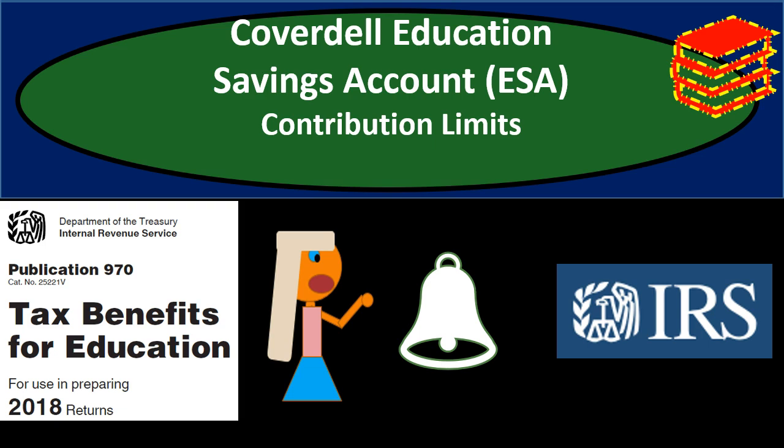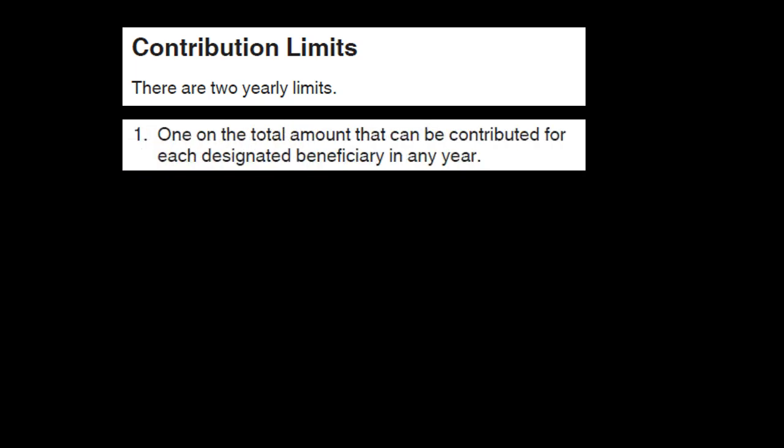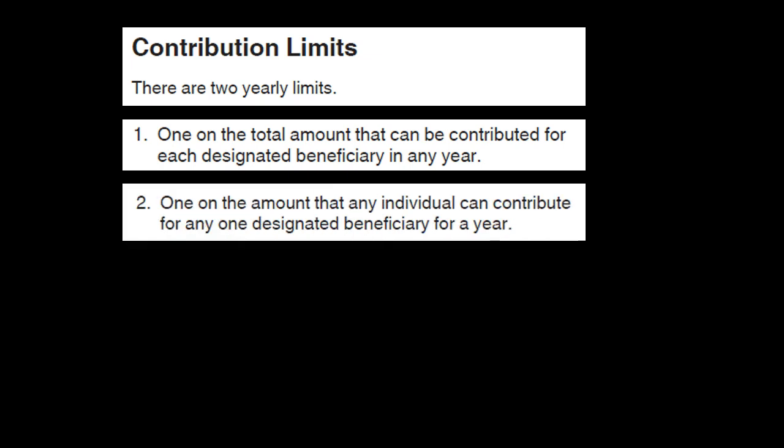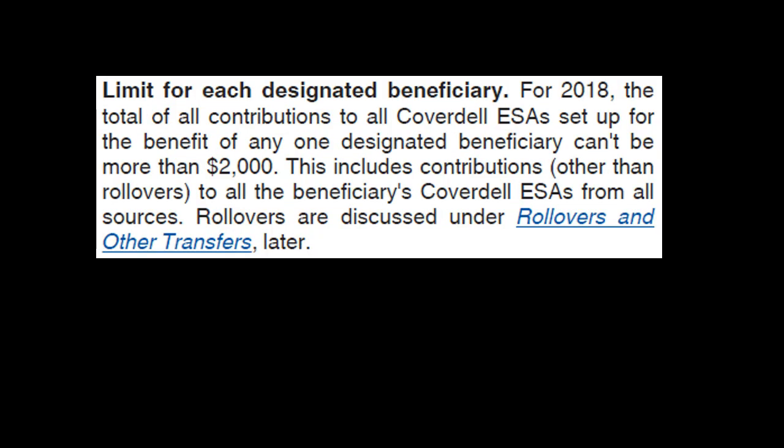In this presentation, we will take a look at contribution limits related to Coverdell Education Savings Accounts, ESA. This information can be found in Publication 970. Contribution limits. There are two yearly limits. One on the total amount that can be contributed to each designated beneficiary in any year, and two, one on the amount that any individual can contribute for any one designated beneficiary for a year.